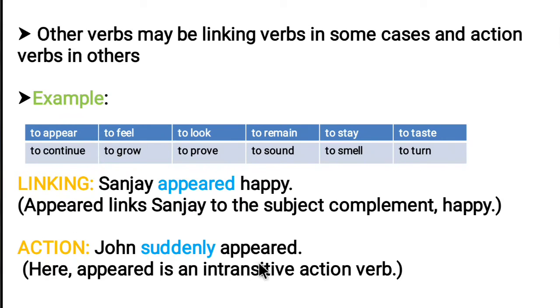John suddenly appeared. John was not there at present. From somewhere he suddenly appeared. He came. So in this sentence the verb appeared is an action verb.